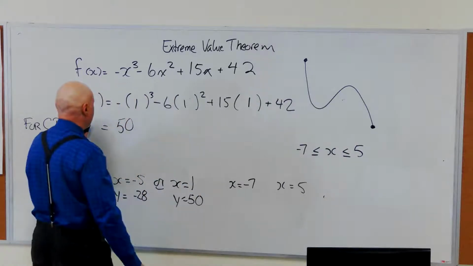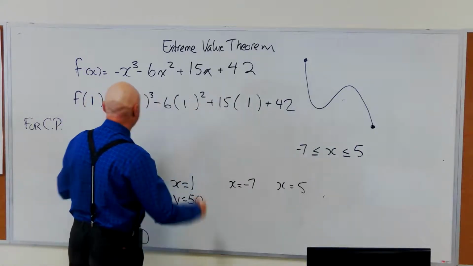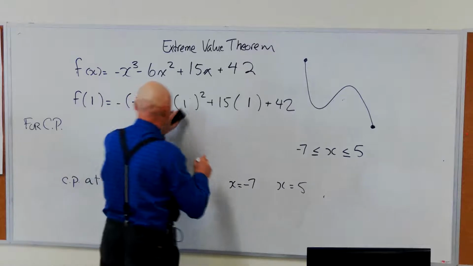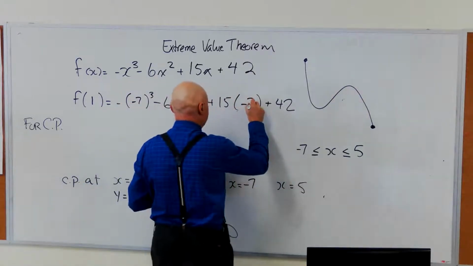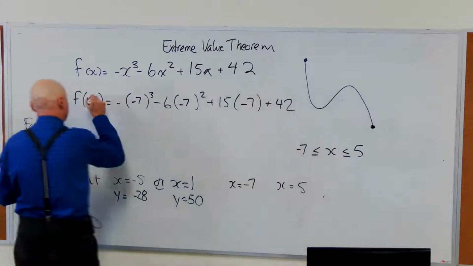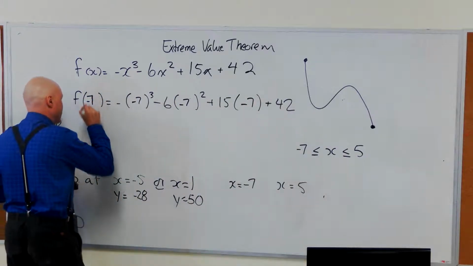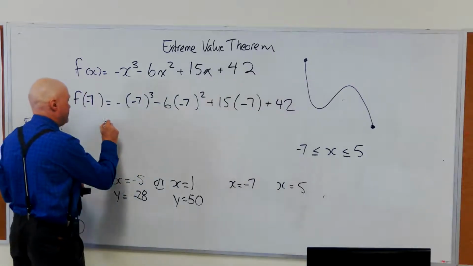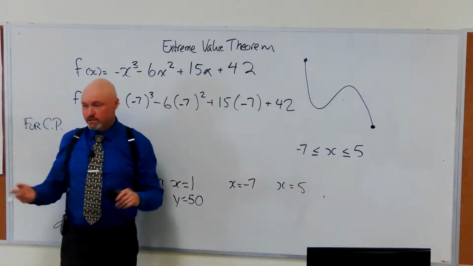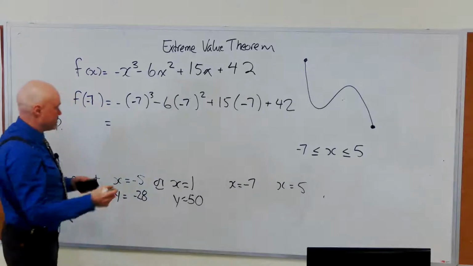Oh, -7. That's the worst times table ever. Look, see, I can kind of cheatily turn that into a -7. Okay. Can somebody tell me what -7 cubed is?